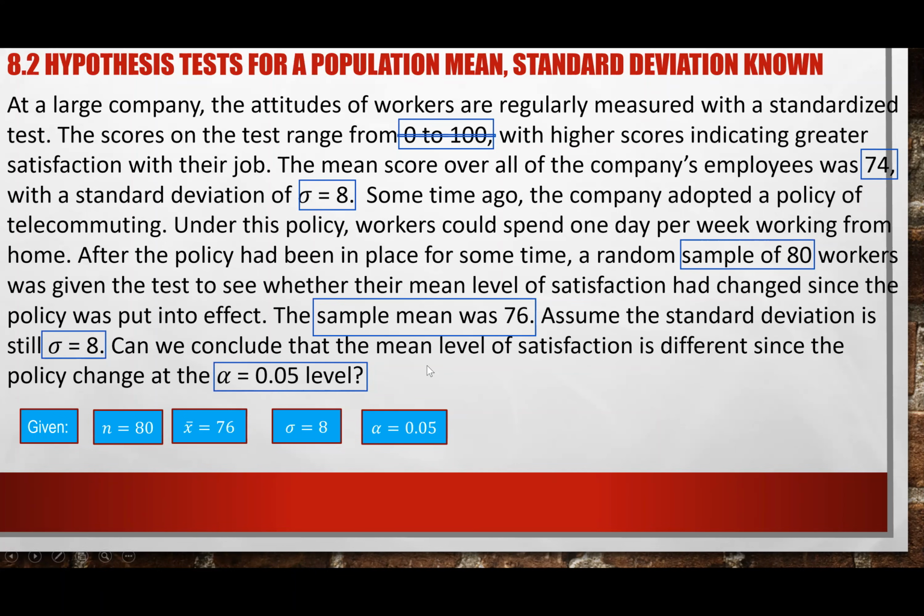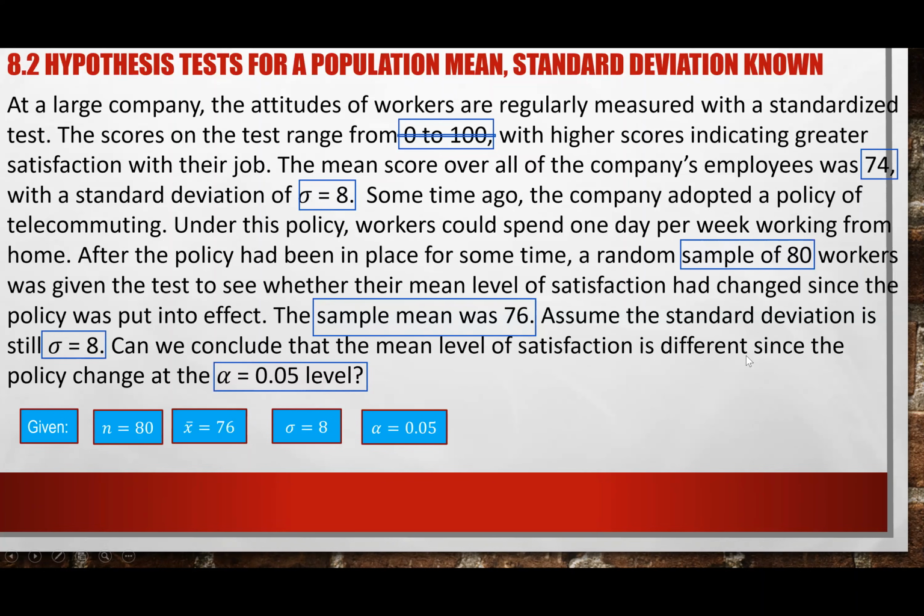The only thing left that we haven't seen is the 74, which a lot of students probably ask about: wait, how do we know what specific number we use to test or compute? Most of the time, when you read a question that asks, can we conclude, or can we state, or can we verify that the mean level of satisfaction is different, different from what?